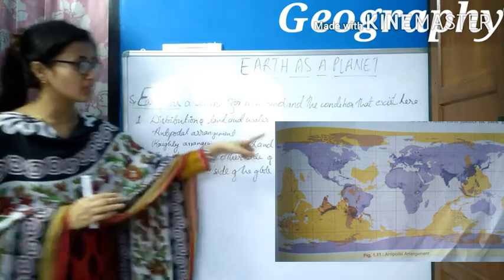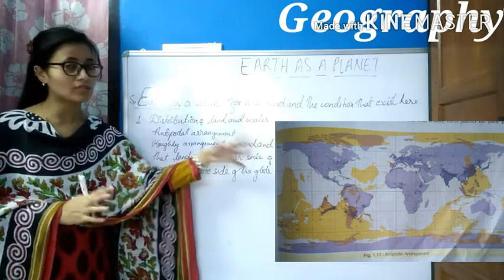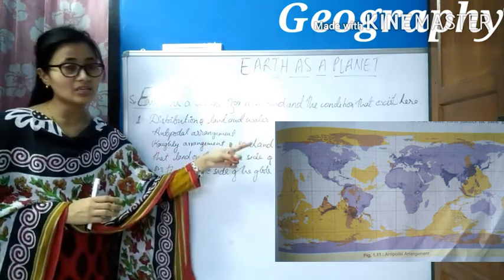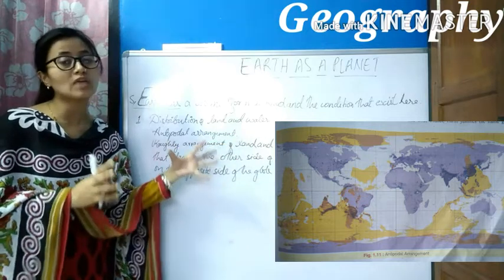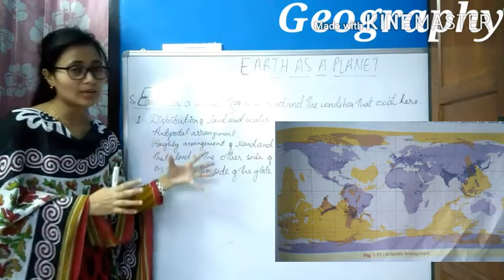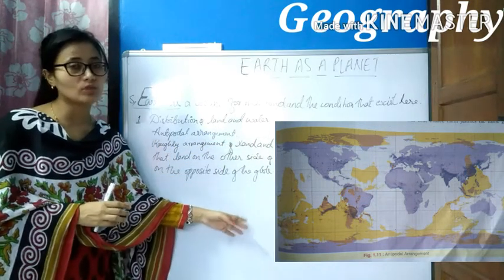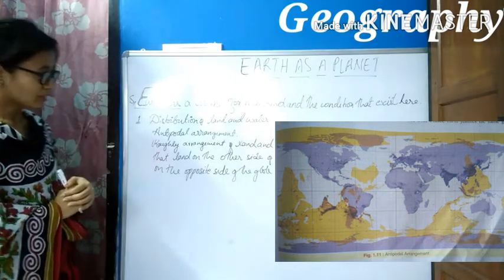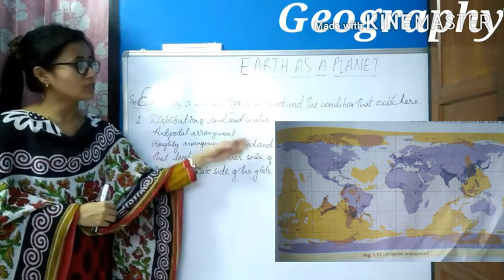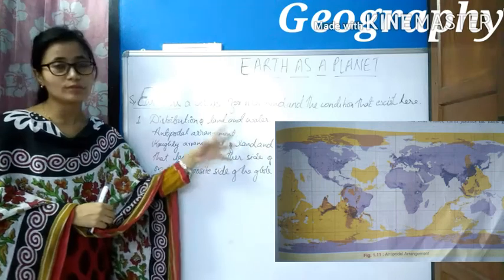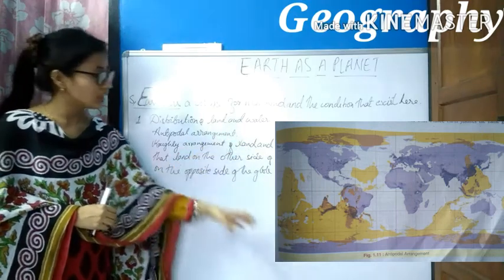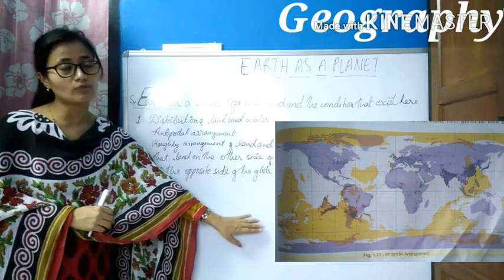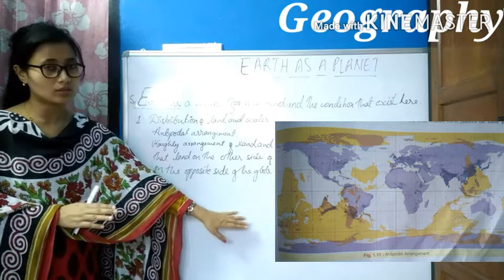We can see here that in the northern hemisphere we have a huge amount of land masses, whereas in the southern hemisphere we have very little land. And when you see the water surface, in the northern hemisphere we have less water, while in the southern hemisphere we have a large amount of water.